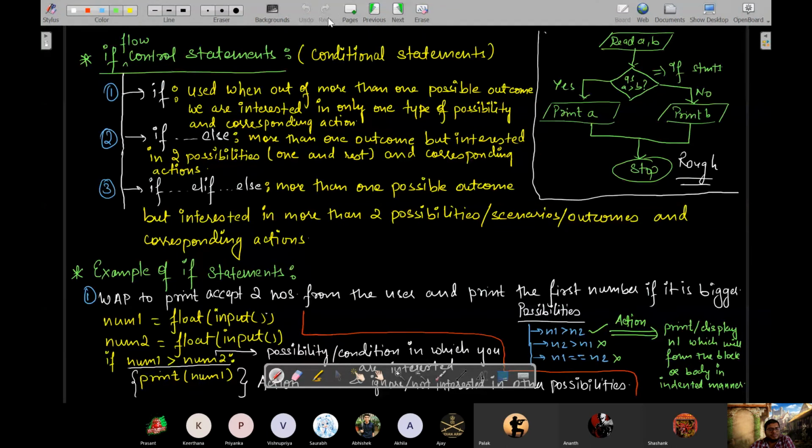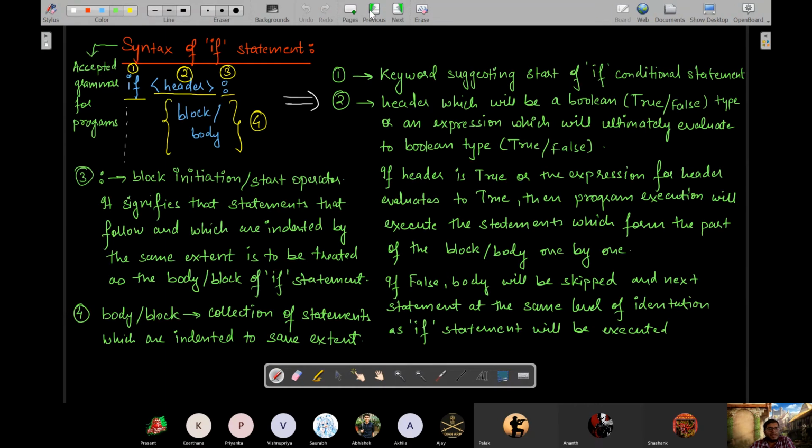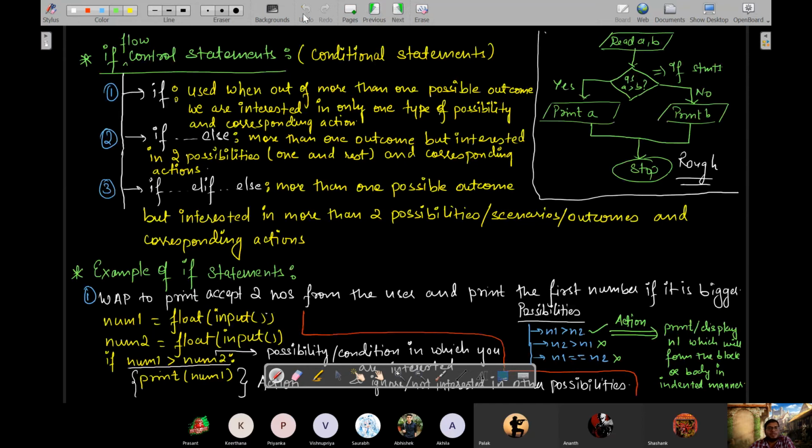Example of if-else statements. Okay, let me give you one more example, in case it is still not clear. If you need a second example of the first one, we can give that too. Or leave it, that is simple. Do you need more examples or shall we move on to the next one? The point is that only one case you are interested in, and then in that case you are going to use only if.